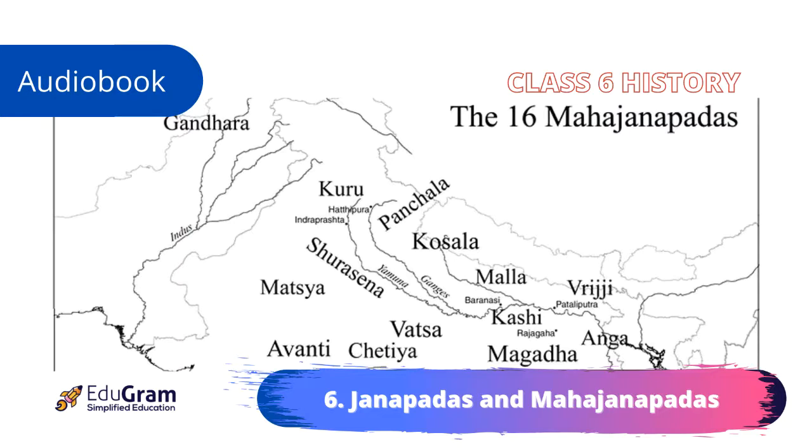6.1 Janapadas. The period from about 1000 BC to 600 BC is considered to be the post-Vedic period. It is in this period that the Janapadas came into existence. Janapadas were the many small states that spread from today's Afghanistan, which is to the northwest of the Indian subcontinent, to Bengal and Odisha in the east and to Maharashtra in the south. The Janapada called Ashmak occupied a part of today's Maharashtra.